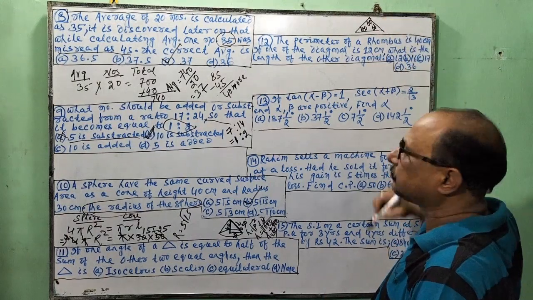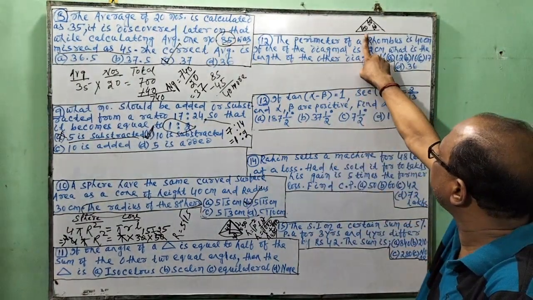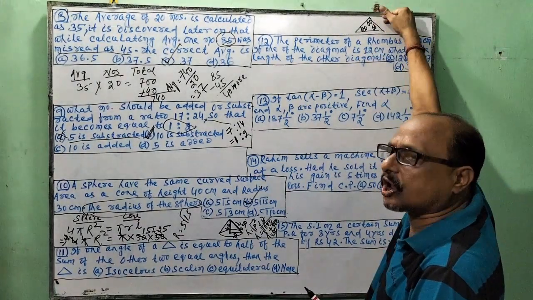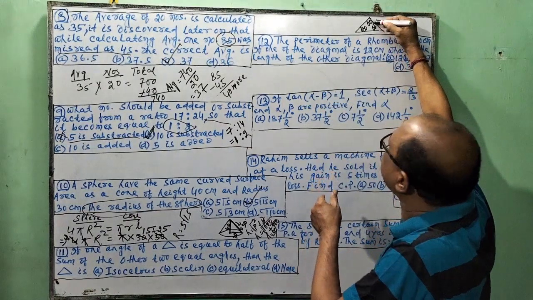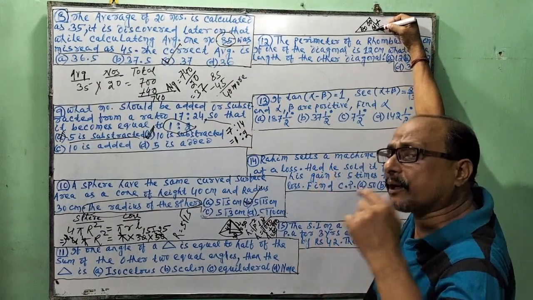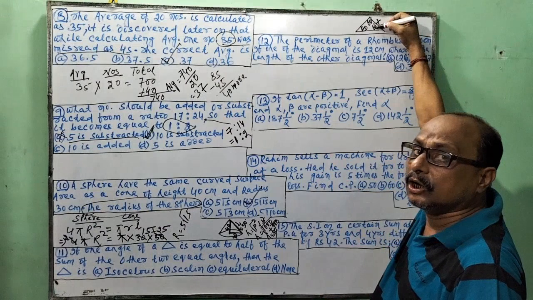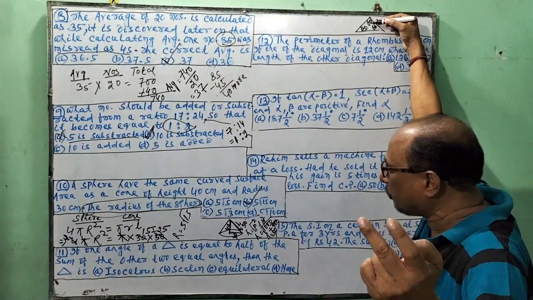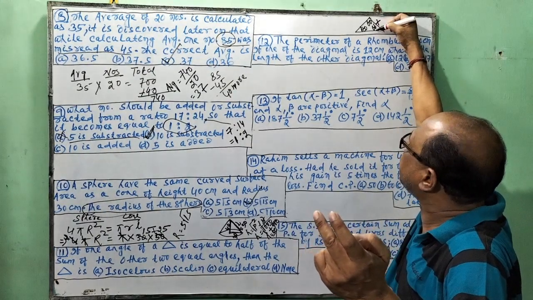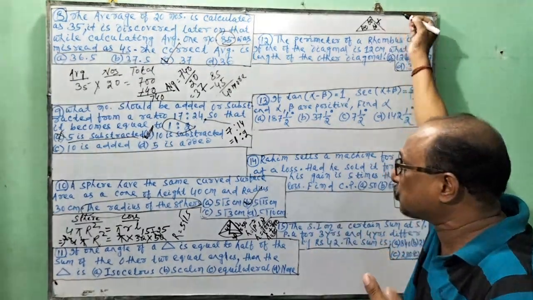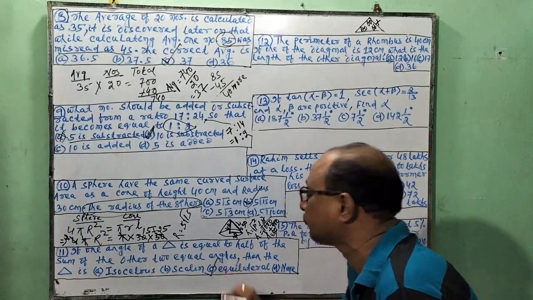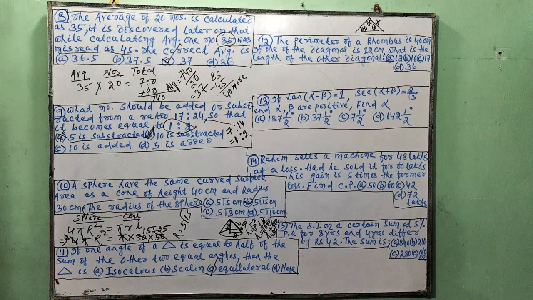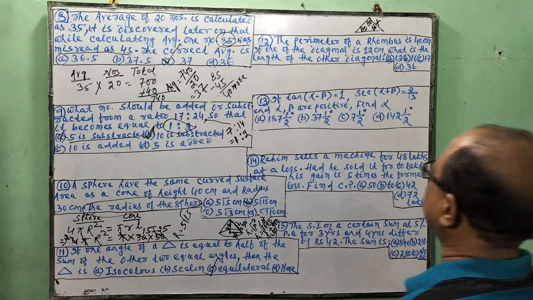Then how to prove? See, this angle is equal to half of the sum of 120, half of the sum of the two equal angles. These two angles are also equal. So each angle of this triangle is 60 degrees. So it is an equilateral triangle. Right? Next, the perimeter of a rhombus is 40 cm.